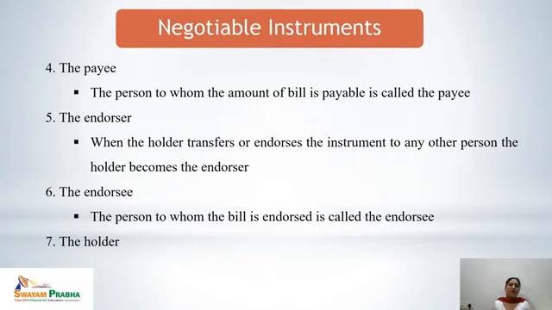The last party in bill of exchange is the holder. The holder is the person who has the bill before the date of maturity for the payment, and the person who holds the bill till maturity of the bill of exchange is known as the holder. So the parties involved here are drawer, drawee, acceptor, the payee, the endorser, the endorsee, and the holder. So these are the maximum parties to be involved in case of bill of exchange.